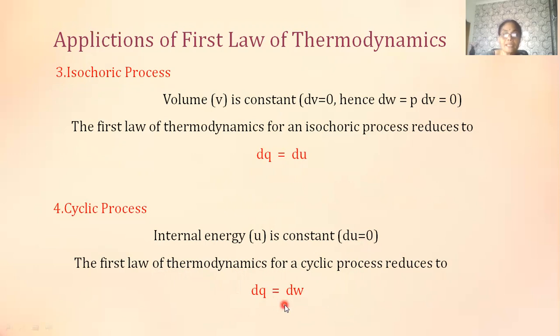This implies the net work done in a cyclic process is equal to the net amount of heat transferred. So we have seen how we can apply the first law of thermodynamics to various thermodynamic processes: isothermal process, adiabatic process, isochoric process, and a cyclic process.